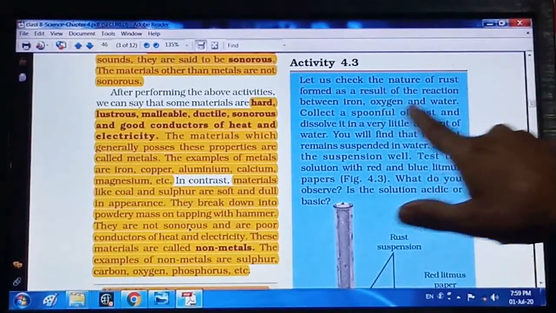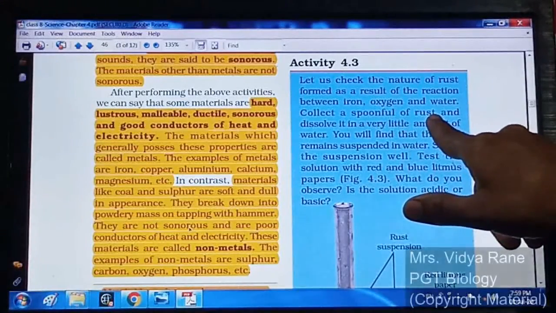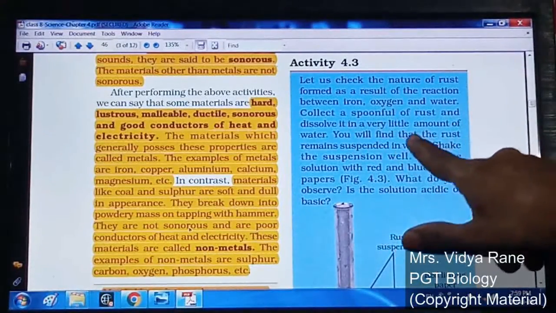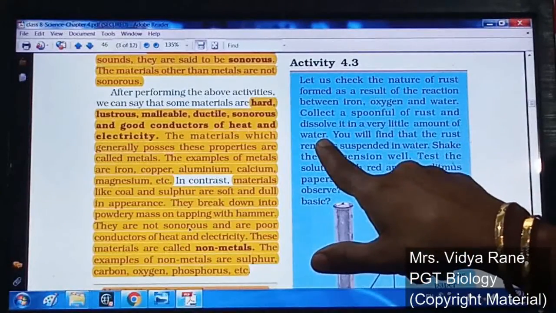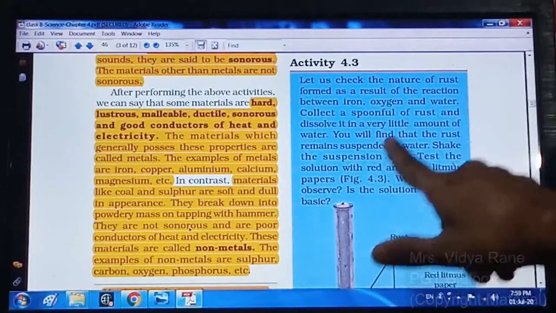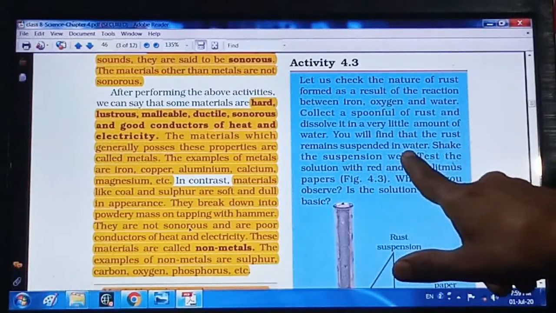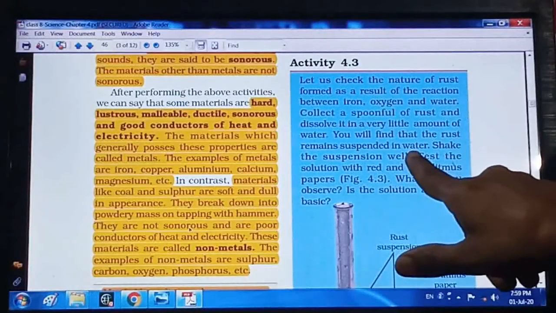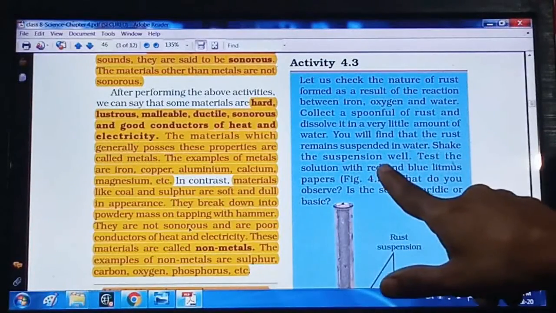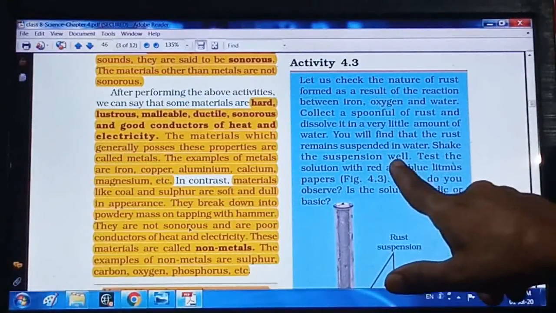Rust is formed from this reaction. So you have to collect a spoonful of rust and dissolve this rust in a little amount of water, right? So water is added to the rust. Then you will find that the rust remains suspended in the water. It may not get settled down, right? So you have to shake it well so that the solution of the rust will be formed, right? So it will react with the water.